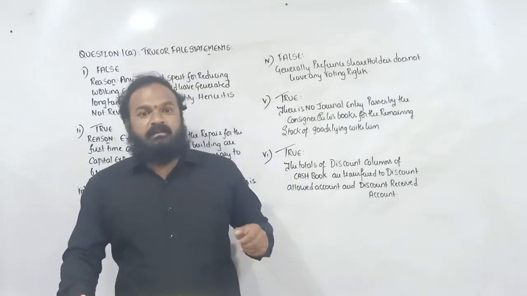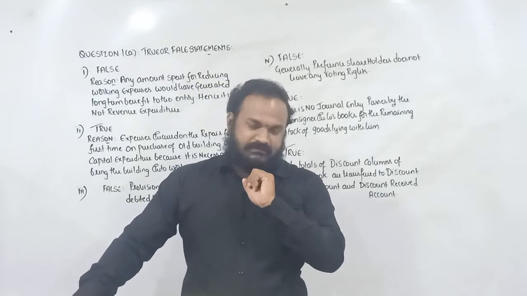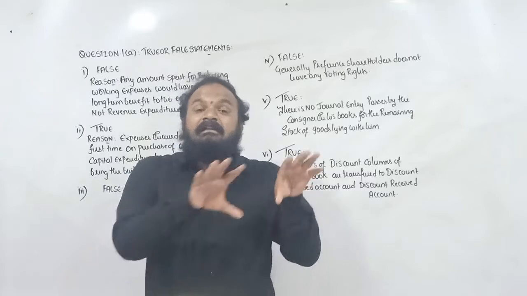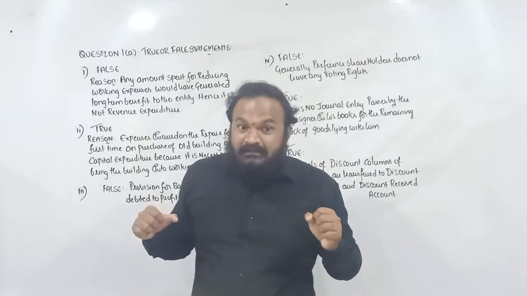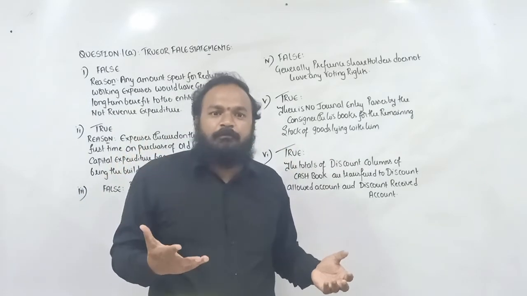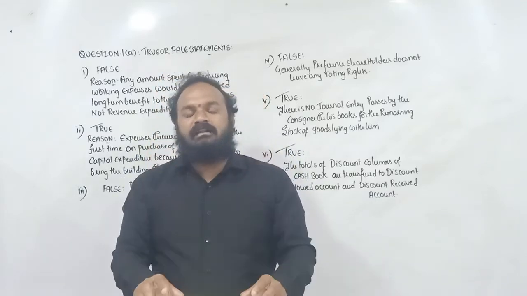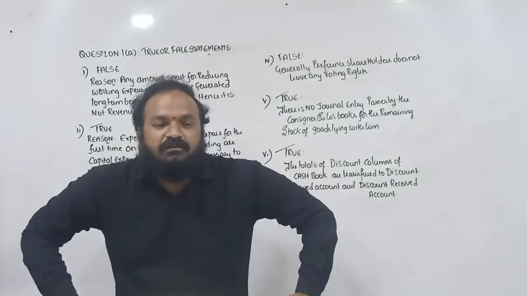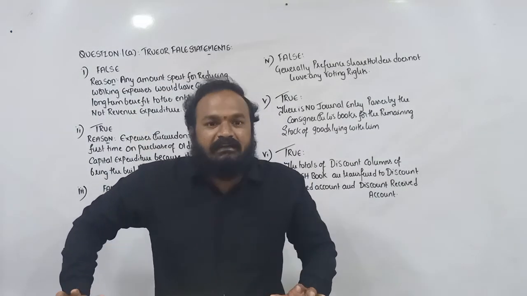If you are preparing a double column cash book with cash and discount columns, a double column cash book with bank and discount columns, or a triple column cash book with cash, bank and discount columns, in all these two double column cash books and one triple column cash book, discount allowed and discount received columns are only information columns, boys and girls. Remember, they are not accounts.